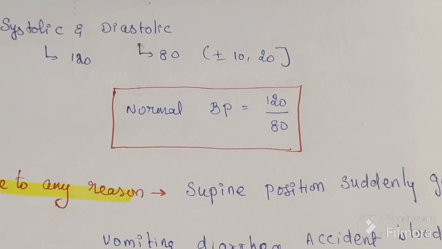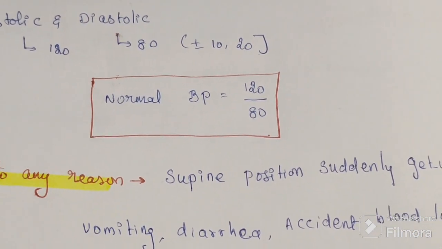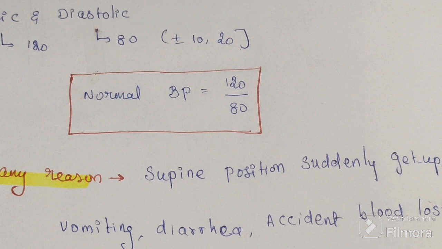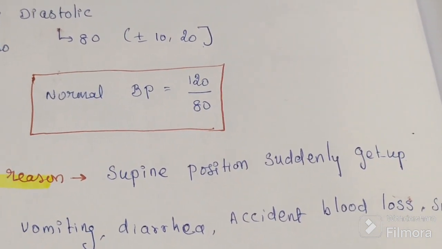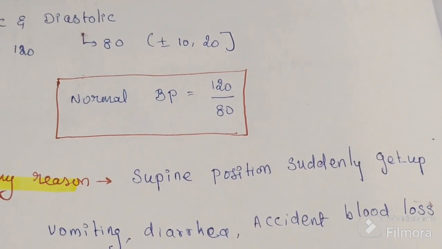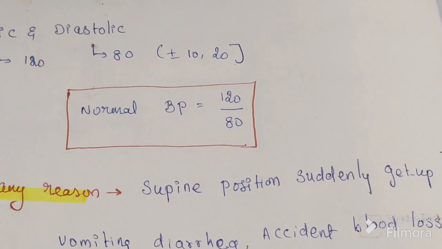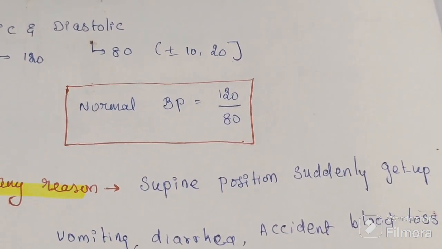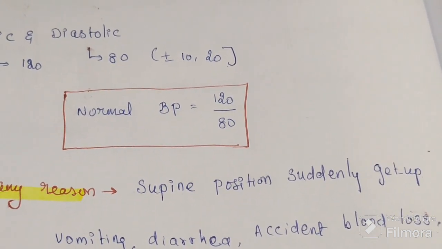Due to any reason, blood pressure may fall. For example, if we are in a supine position and suddenly get up early in the morning, we should not wake up directly, because all the blood will go to our lungs, so blood pressure may fall.